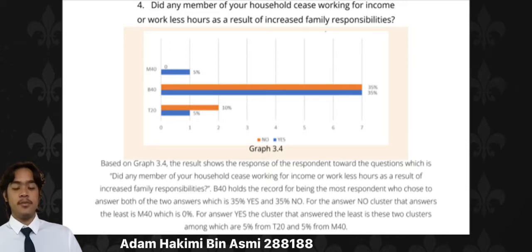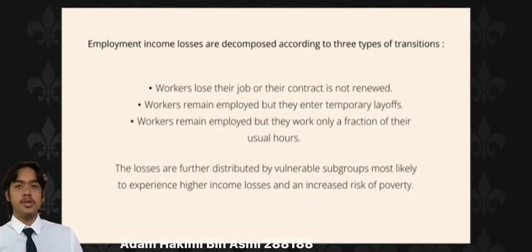Employment income losses are decomposed according to 3 types of transitions. First, workers lose their job or their contract is not renewed. Second, workers remain employed but enter temporary layoffs. Third, workers remain employed but work only a fraction of their usual hours. The losses are further distributed by vulnerable subgroups most likely to experience higher income losses and increased risk of poverty.